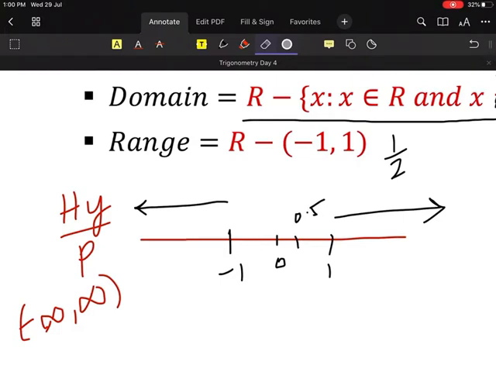So, if I have to write the range, what will be the range? Look at it very carefully. Minus 1 will be included. It can be minus 1 or it can be 1. Why? Because hypotenuse can be equal to P, right? So, if I have to write the range, let's write this side first. My 1 is included, so it will be close bracket 1, comma, infinity. Yes or no? Please tell me, guys.